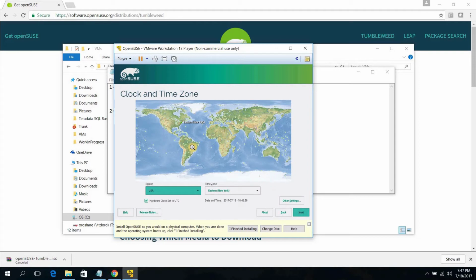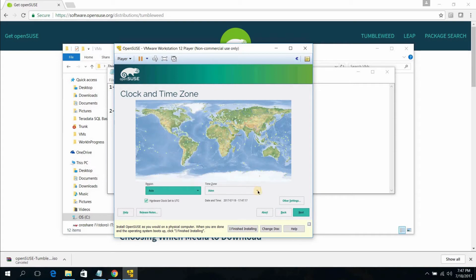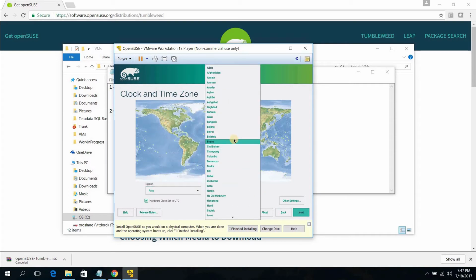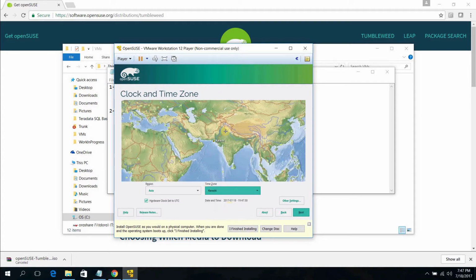Okay, here you can select your region, and then you can select your time zone. For example, let's just say it's Asia, and we can have different time zones here. For example, let's just say we have different options here. Let's just randomly select one.